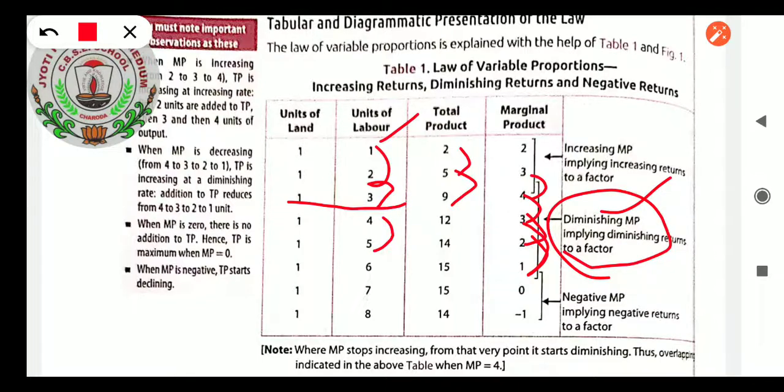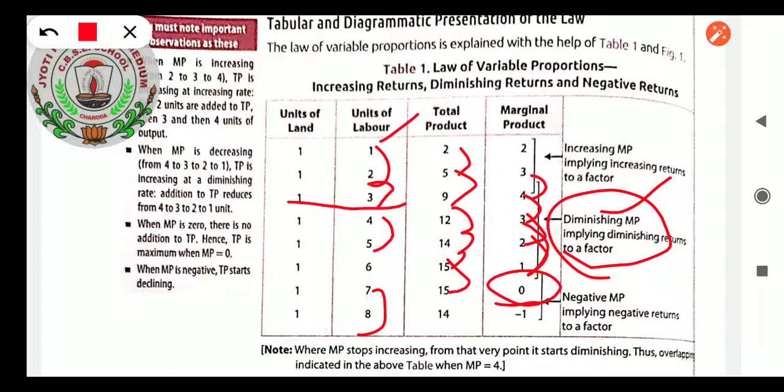Now the situation you are seeing is that total product was increasing, as you can see in parallel. At a certain point, the total product becomes equal. It is not increasing, it is stable. That is the line where the MP became 0. So this line implies, students, that satisfaction level gets completed from the production of that product. No more production is possible in the future and the total product will remain stable. Another point, if we increase the labor once again, what will the result be? Returns to a factor will start showing negative MP as the result. Marginal product will turn negative, so from 0 it will be minus 1.